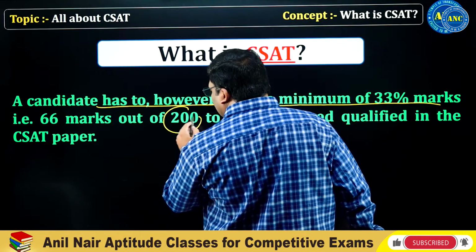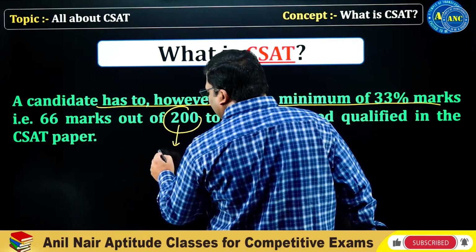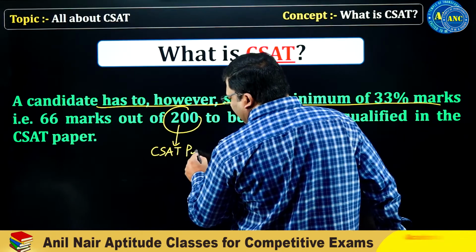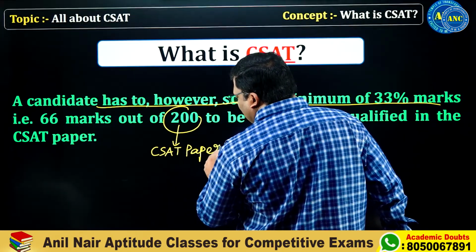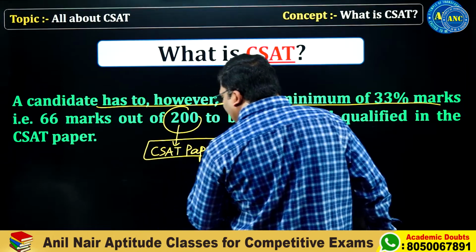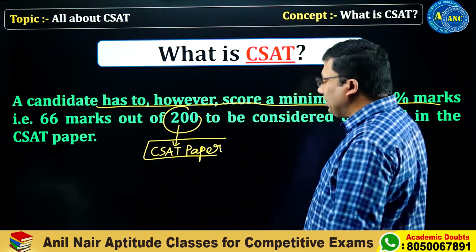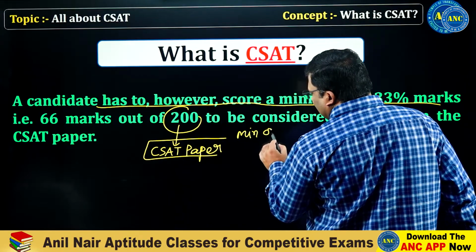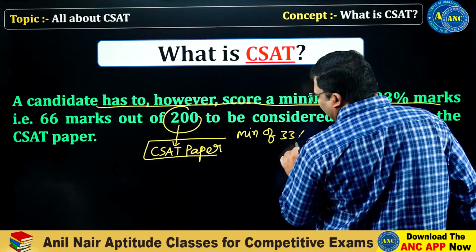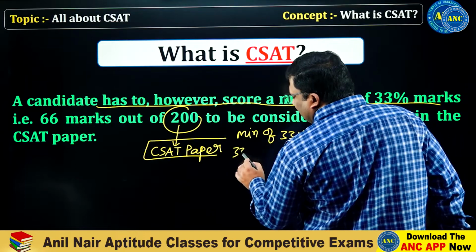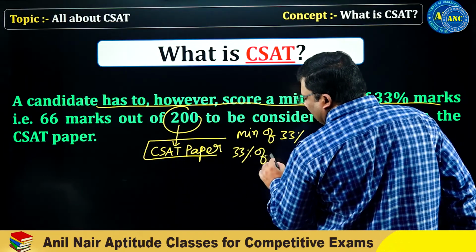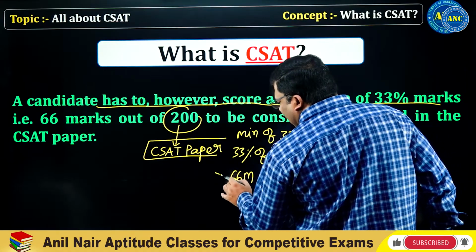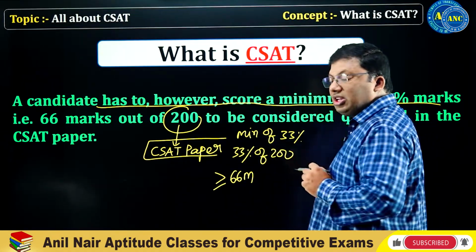If the total marks for the CSAT paper are 200, 33% of 200 is 66 marks. He should get greater than or equivalent to 66 marks.